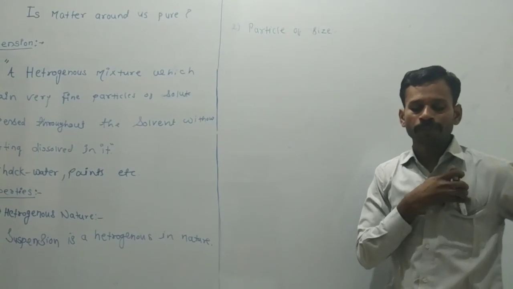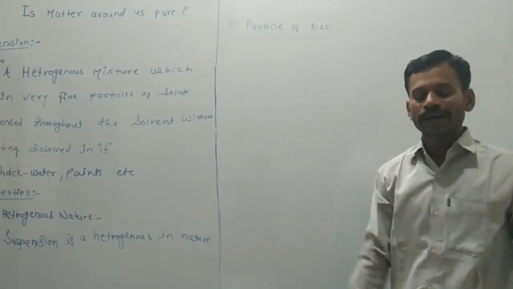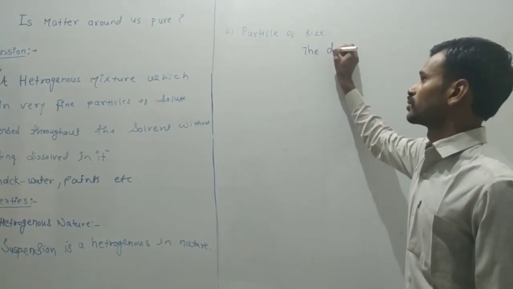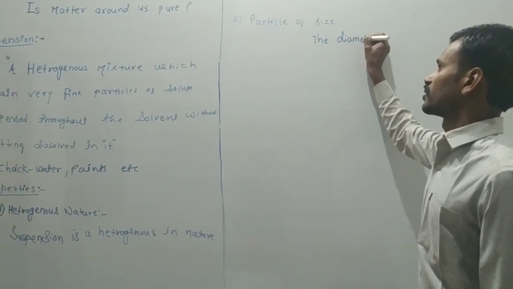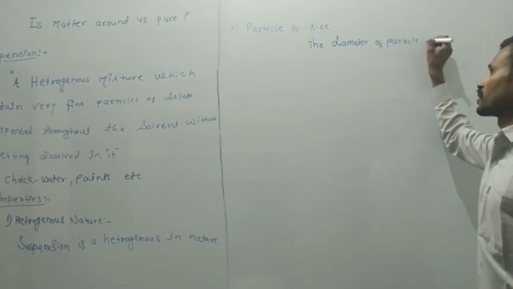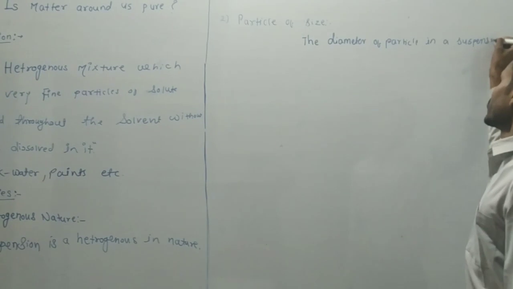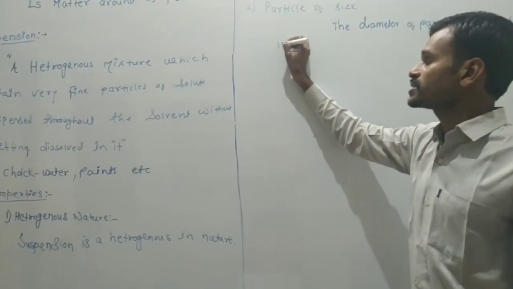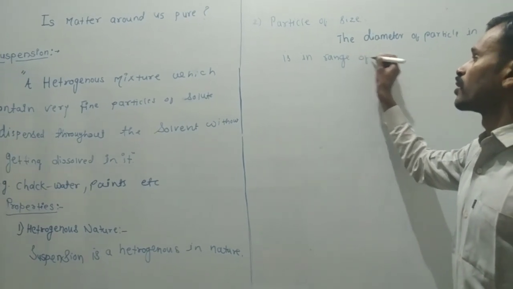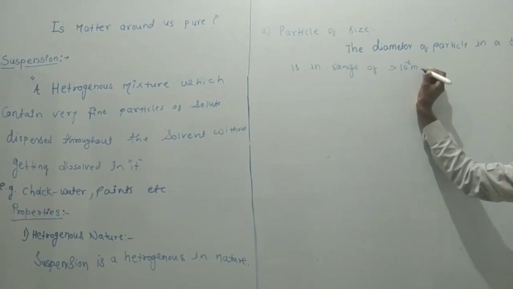The diameter of particles in a suspension is in a range of greater than 10 raised to power minus 6 meter.